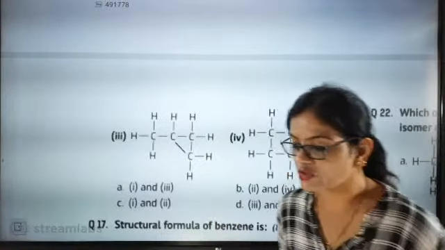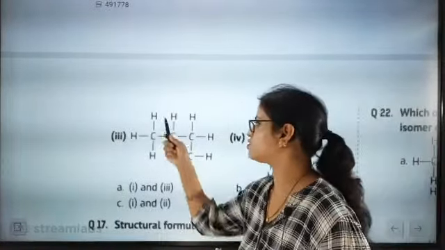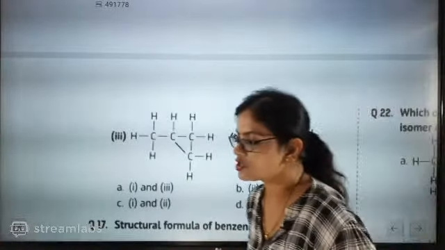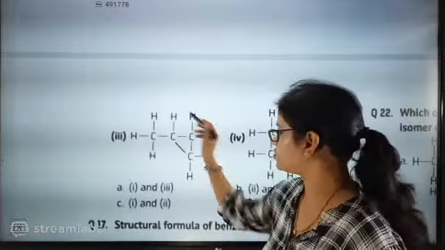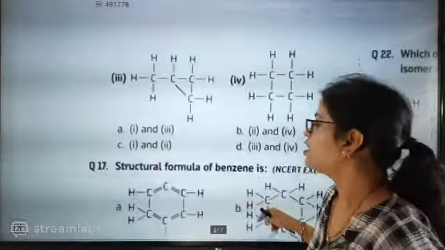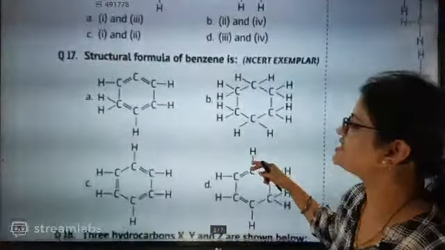So Mohan is absolutely correct, beta, because here this is not going to be entertained. Here this is cyclobutane. Okay, this is also not going to be entertained. So the correct answer will be 1 and 2 only. Now, structural formula of benzene.